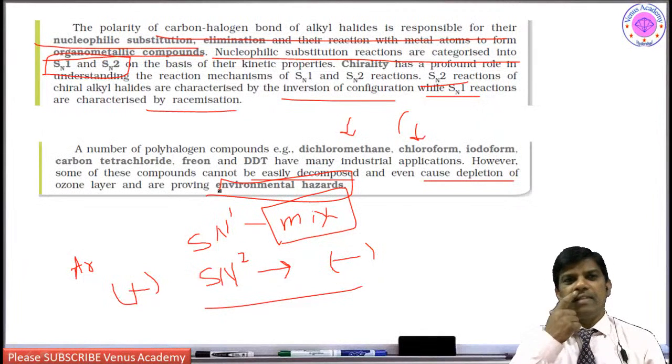And dear students, in the next video we are going to solve the question answers from this haloalkanes and haloarenes chapter. We'll meet again very soon with exercises based on haloalkanes and haloarenes.